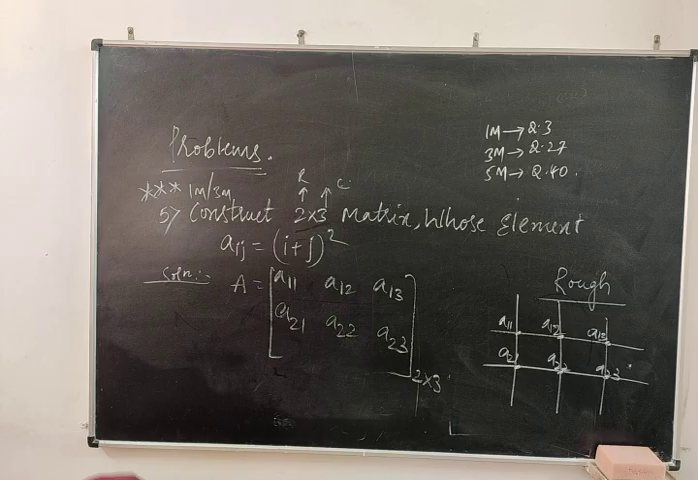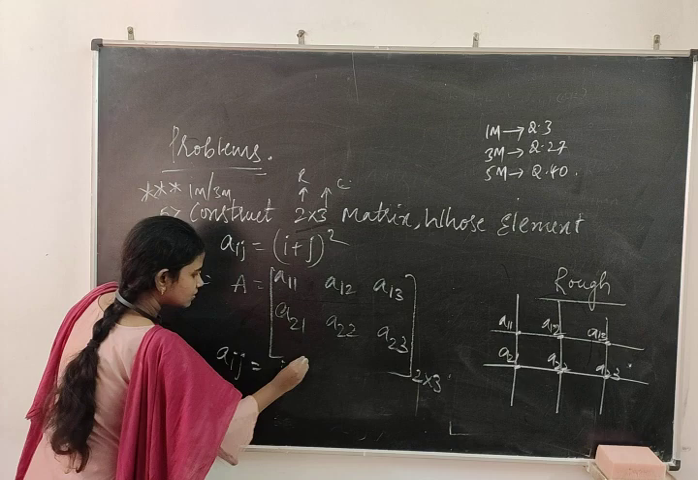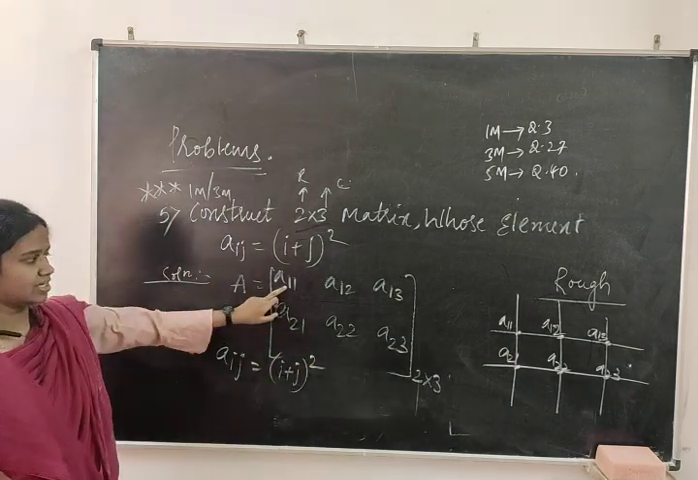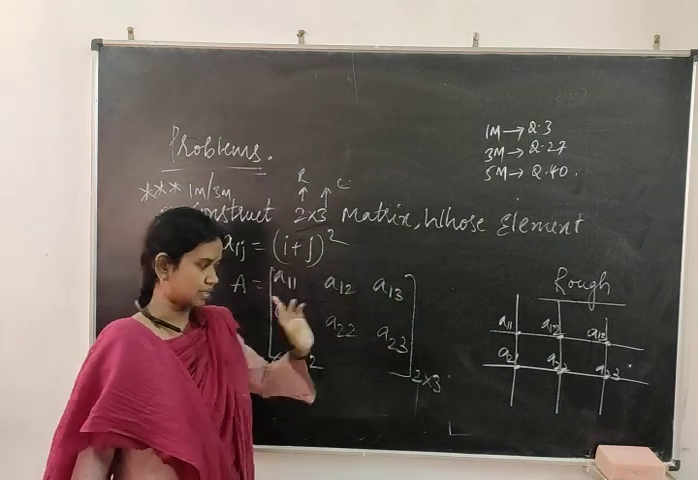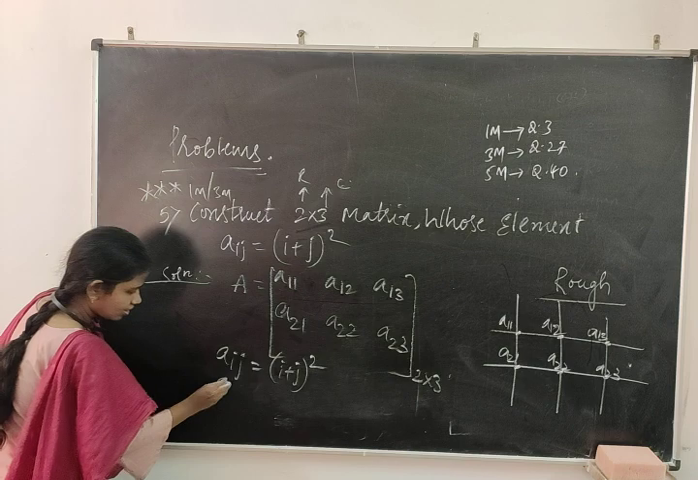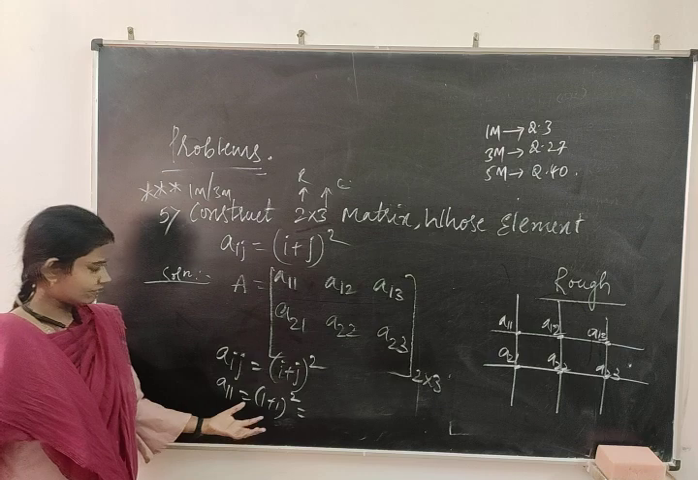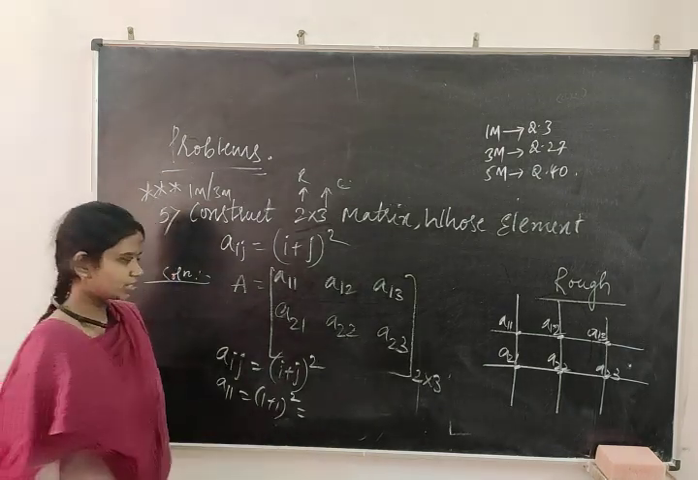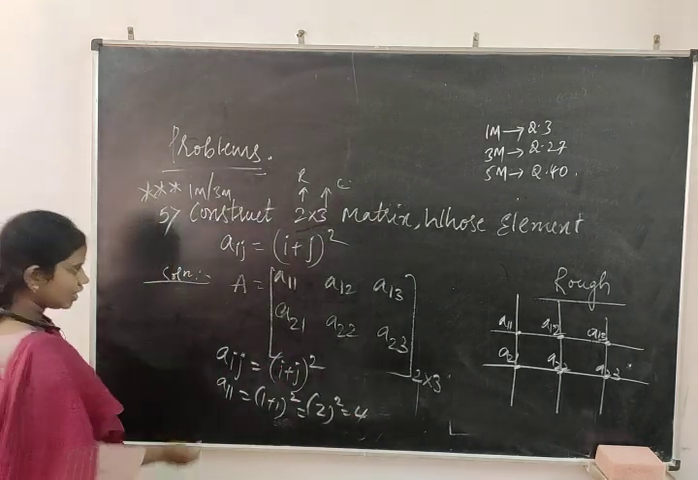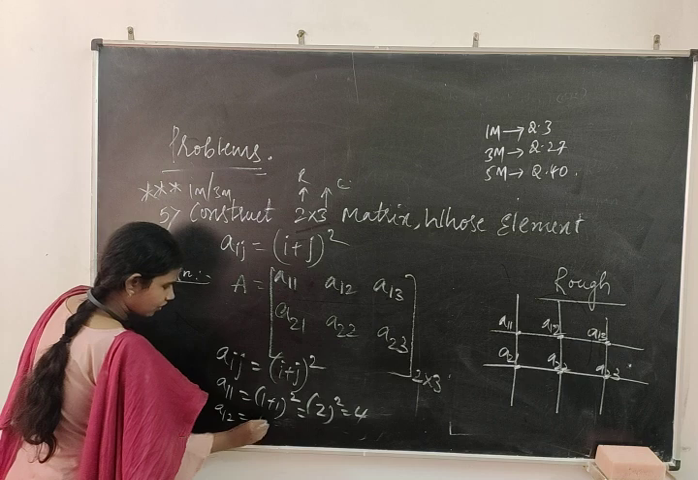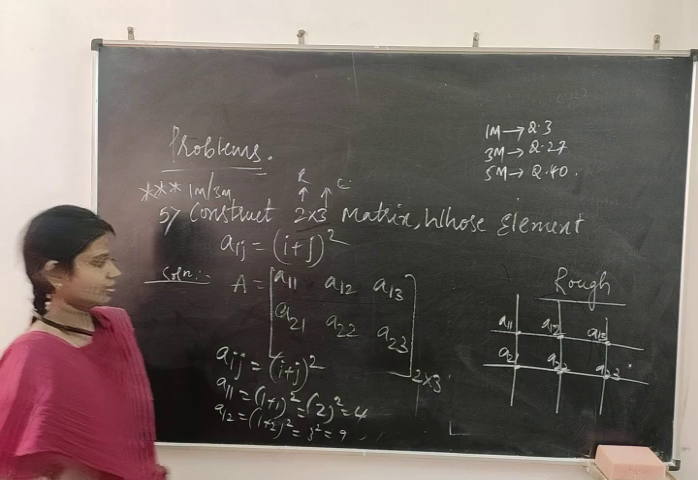Given: a suffix ij is equal to (i plus j) whole square. The first value indicates i, the second value indicates j. Replace one by one. a suffix 1,1: (1 plus 1) whole square. First of all, add the bracket elements. 1 plus 1 means 2. 2 square means 4. Similarly, a12: (1 plus 2) whole square. 1 plus 2 means 3. 3 square means 9.